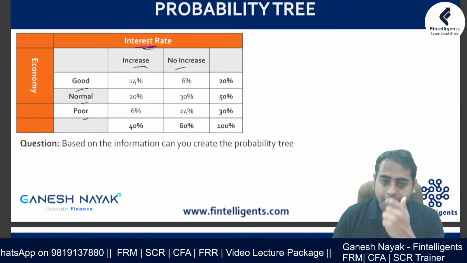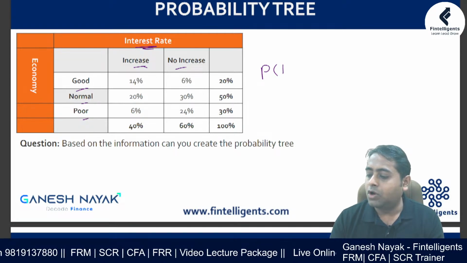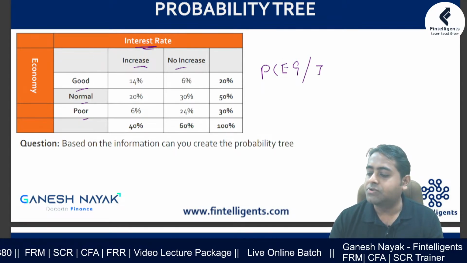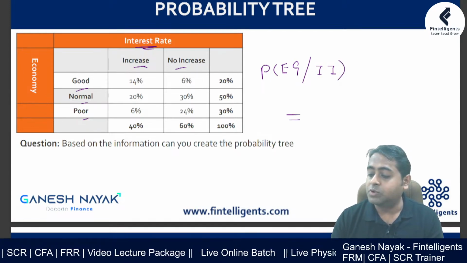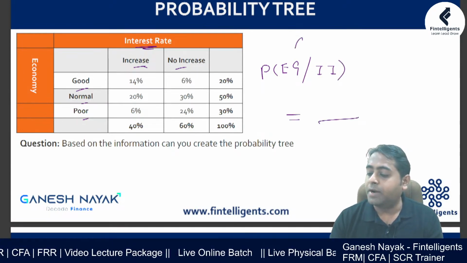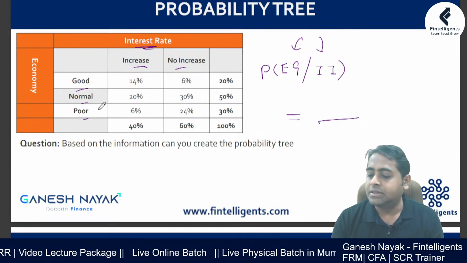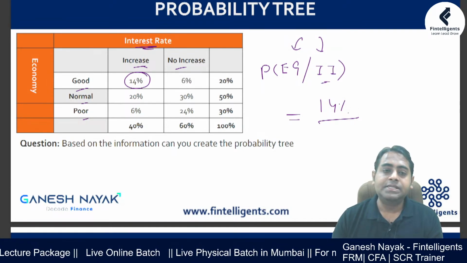If somebody asks me to find the probability of economy being good given the interest rate has increased, the numerator is the joint probability of both economy good and interest rate increasing, that is this 14%, and the denominator is going to be this interest rate increasing.